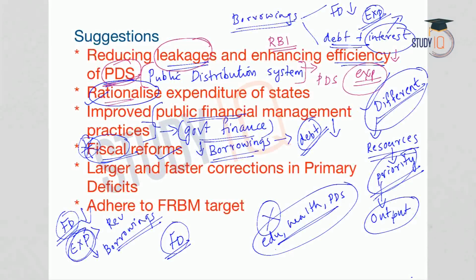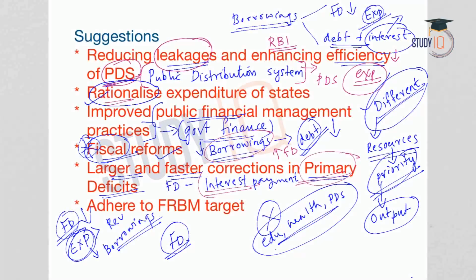And another suggestion is larger and also faster corrections in primary deficit. We have already seen what is primary deficit. Fiscal deficit minus interest payments is primary deficit. Under the fiscal reforms, we have seen borrowings cause an increase in fiscal deficit. But under the primary deficit, these borrowings are not taken into consideration because interest payments are not considered while making the primary deficit. So, if we reduce interest payments from fiscal deficit, we will arrive at primary deficit.